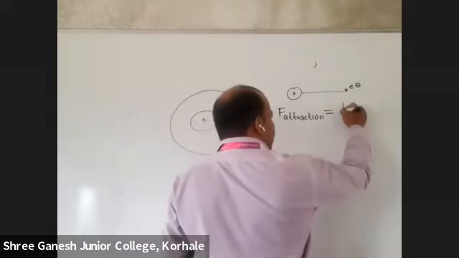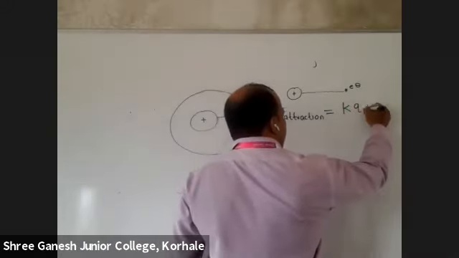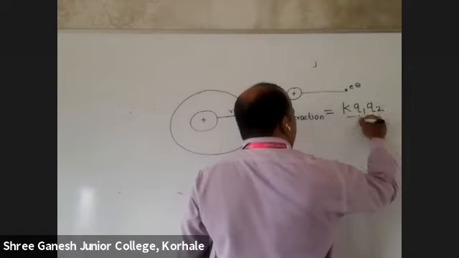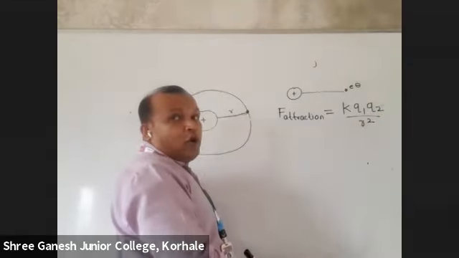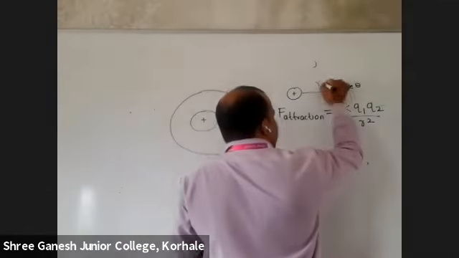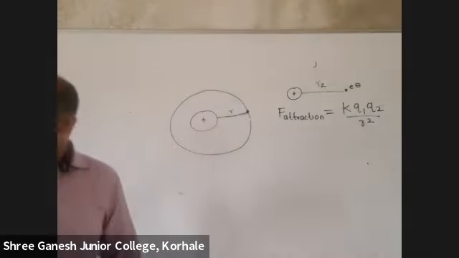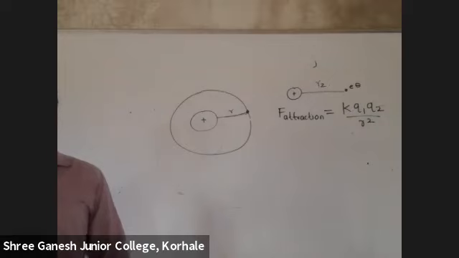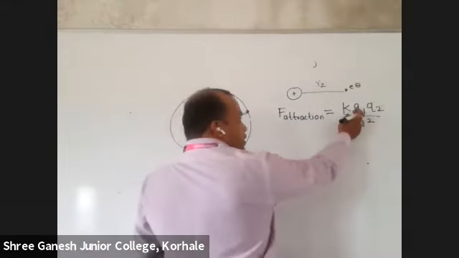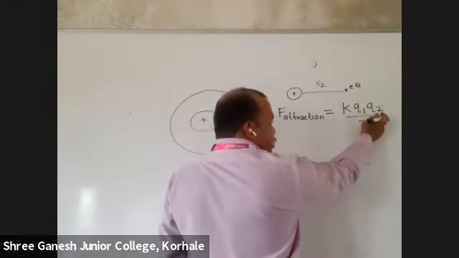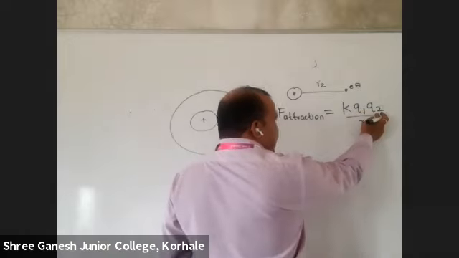Always that is given by the formula K Q1 Q2 upon R square. R square, this is the distance separating them. So in some books they have written it as D. Here we have used R square. What is this Q1? This is the charge on the first particle. Q2 is the charge on the second particle.